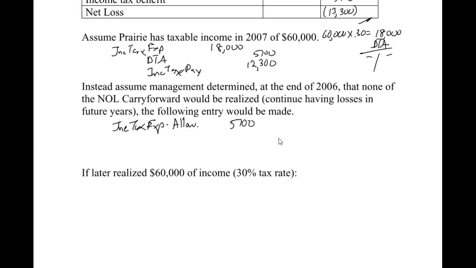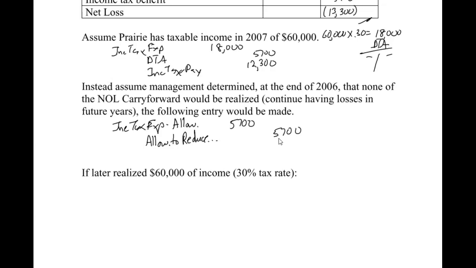Remember that credit from earlier in the chapter for the allowance. I'm not going to write it all out, but it's the allowance to reduce the deferred tax asset to the expected realizable value. It's a pretty long account name, but I let my students abbreviate it like that come test time if they're writing it out. Now we have the allowance on the books.